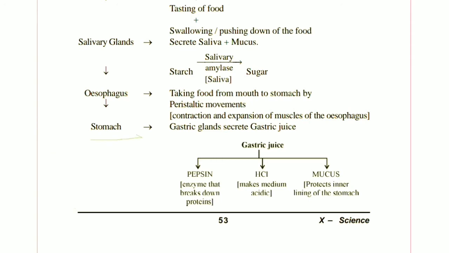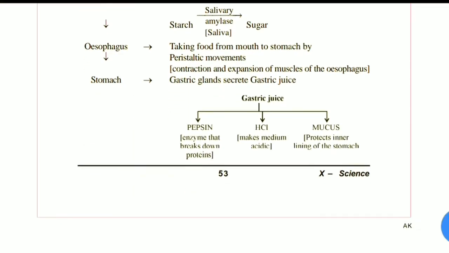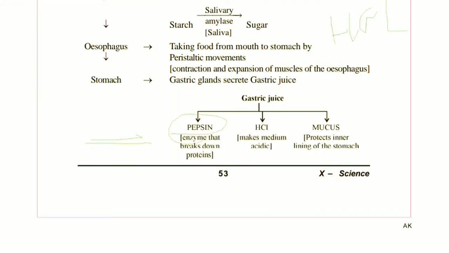Now the stomach has gastric glands which secrete gastric juice, which contains HCl, pepsin, bicarbonate ion, and mucus.